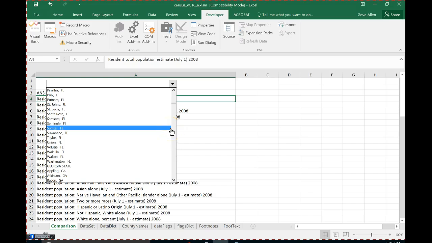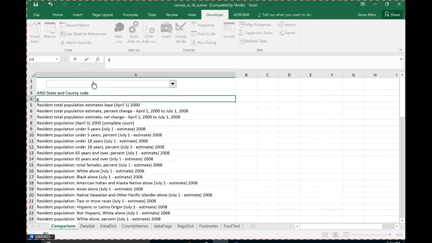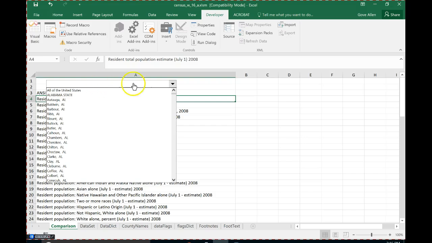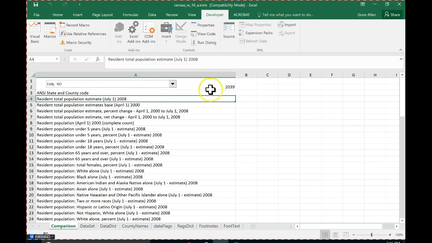And I think if we start typing, oh pity. If we start typing, it doesn't take us right to that area. Oh well. But we should be able to scroll down here and find a particular one that we're after. And you'll notice that when I choose Eddy, North Dakota, anyone from Eddy, North Dakota, that would be full class participation credit. No one, pity. All right, and so it puts here 2039.